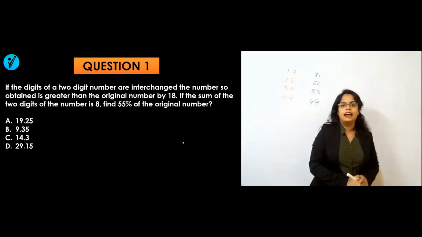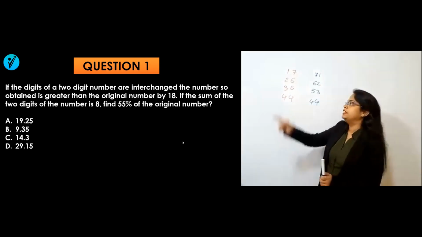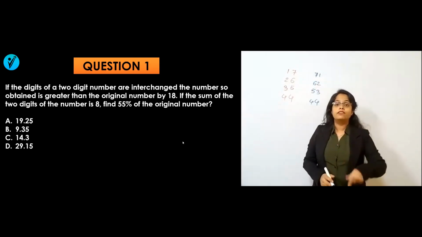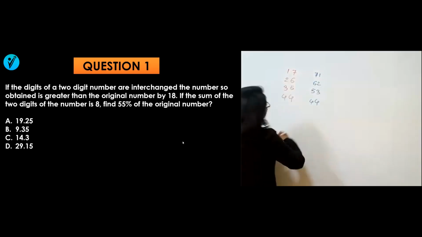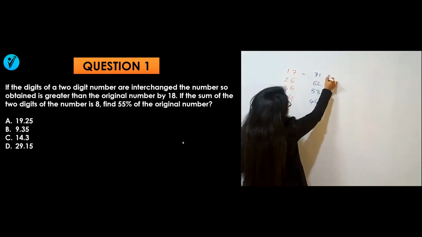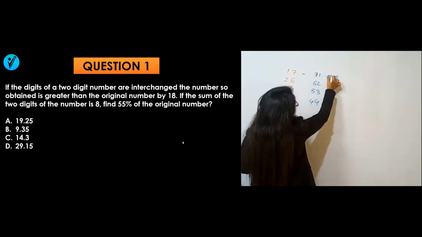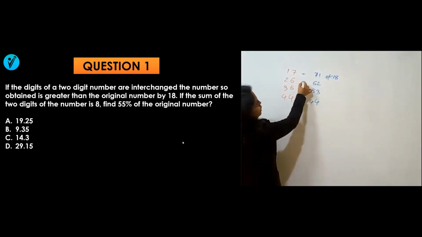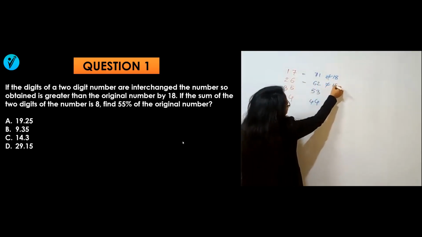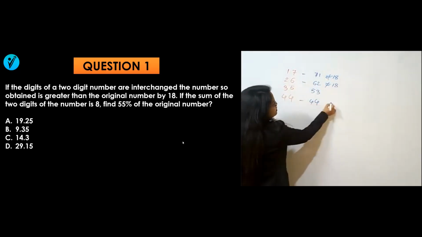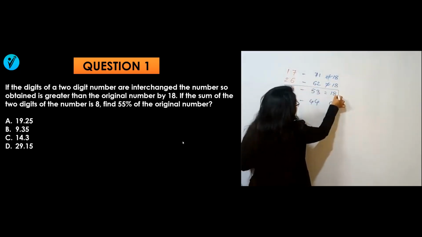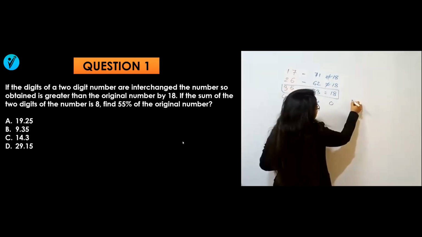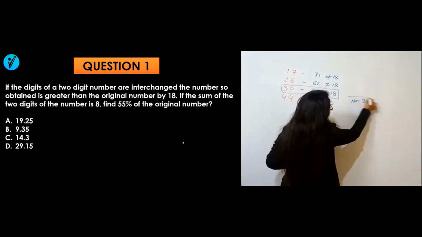And what are they saying? That if you interchange, then after interchanging whatever the number is, that will be greater by 18. So if you find out the difference, this is not equal to 18. Similarly, if you find out this difference, this is also not equal to 18. This difference is 0, but this difference will be equal to 18. That means you can say that the number is equal to 35.